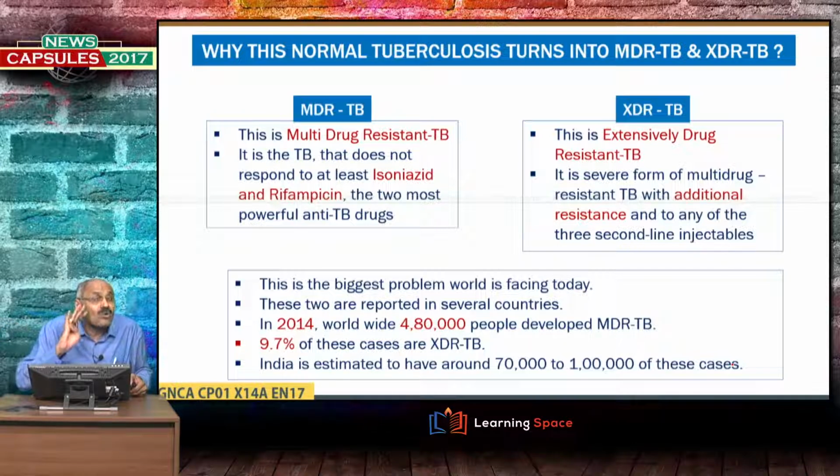People talk about 4 types of drug-resistant TBs, and the first term is drug-resistant TB. It is a generic term, and the second one is multi-drug resistant TB, and the third one is extensively drug resistant TB or XDR TB, and the fourth one is totally drug resistant TB, but the World Health Organization is not recognizing that totally drug resistant TB, and I am discussing MDR TB and XDR TB.